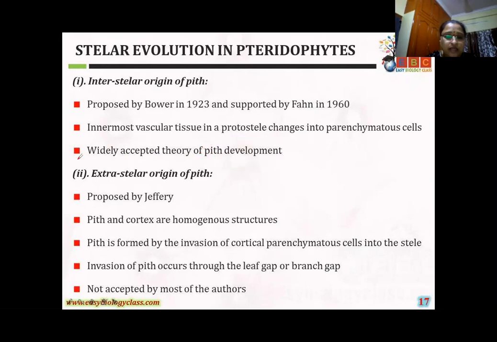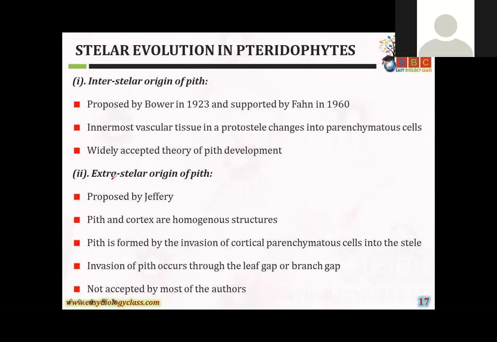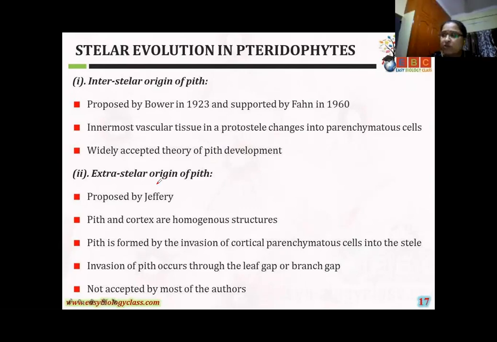Did you understand this one? The second theory, ma? Yes, girls? The first one is understood, right, girls? Yes, ma'am.